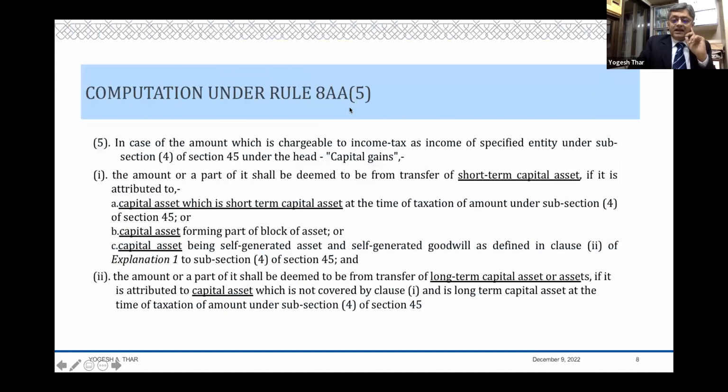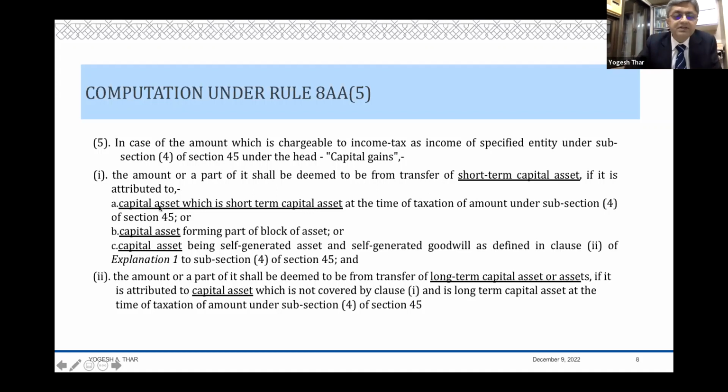under 8AA5, let us see how they want us to determine how much is long-term and how much is short-term. It says that in the case of an amount which is chargeable to income tax as income of a specified entity under 45(4) under the head capital gain, the amount or part of it shall be deemed to be from transfer of short-term capital asset if it is attributable to ABC.